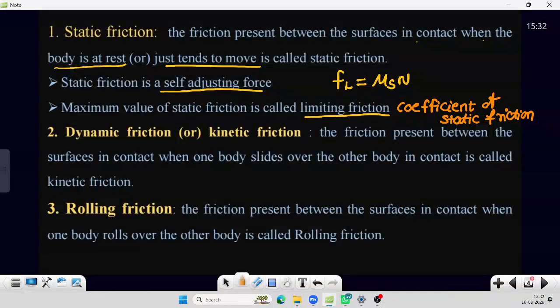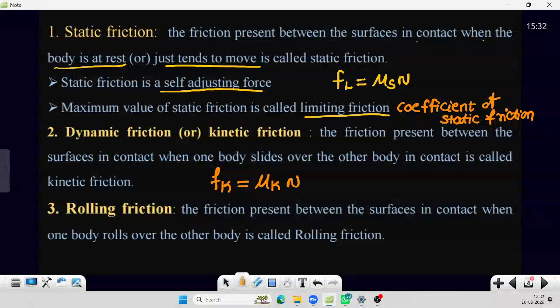Kinetic friction is denoted as Fk, which is equal to mu k into N, where mu k is the coefficient of kinetic friction.